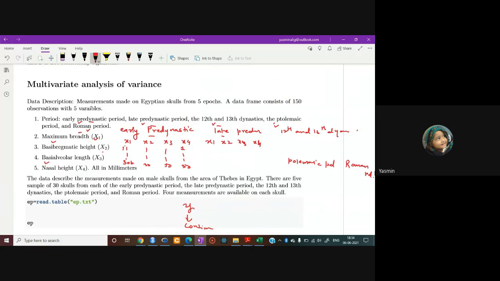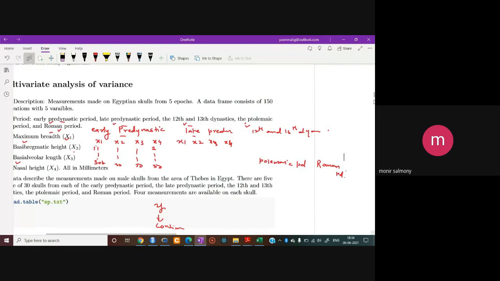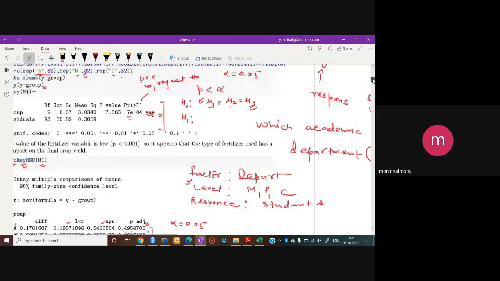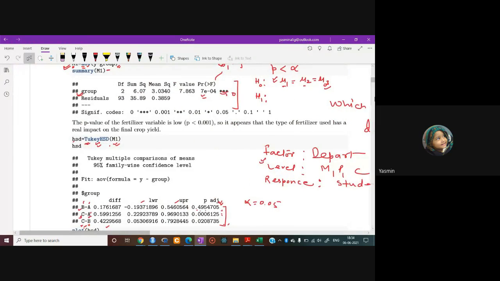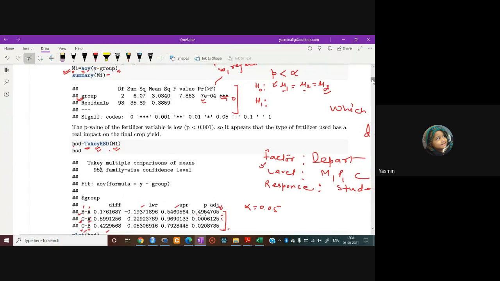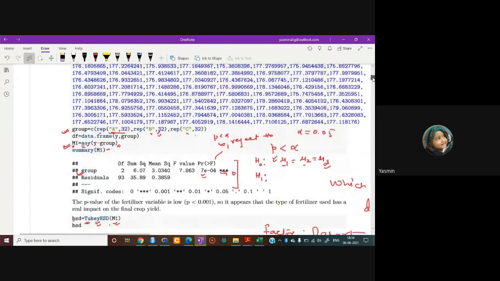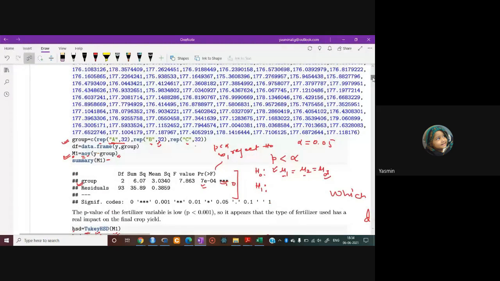Okay, just wait. You are saying in this data frame we have the same number of observations in each level, right? If we do not have the same number of observations in each level, then how to create your data? You are asking this, am I right? Yes. Here, in the group where we have created that vector, just change that number, and your data will get created.